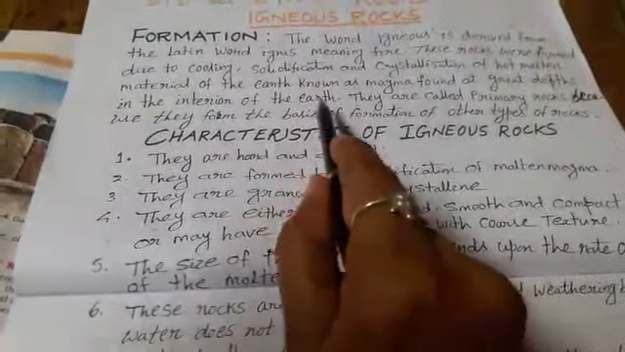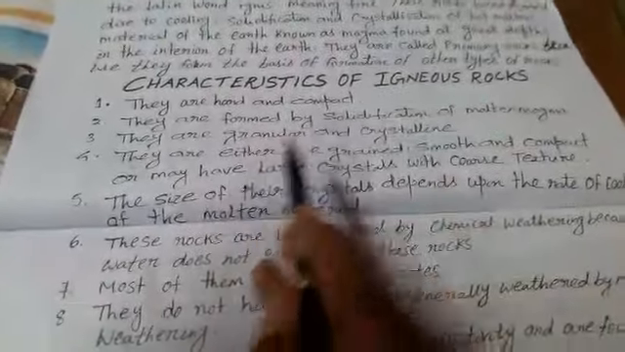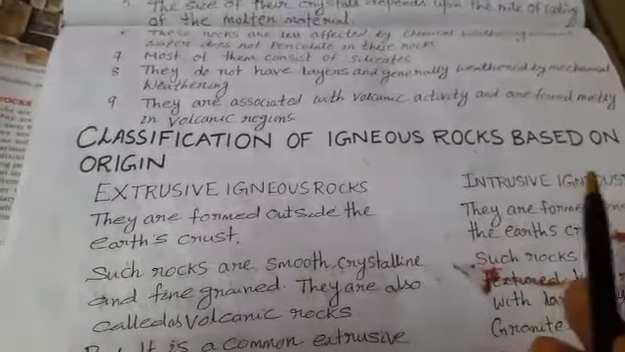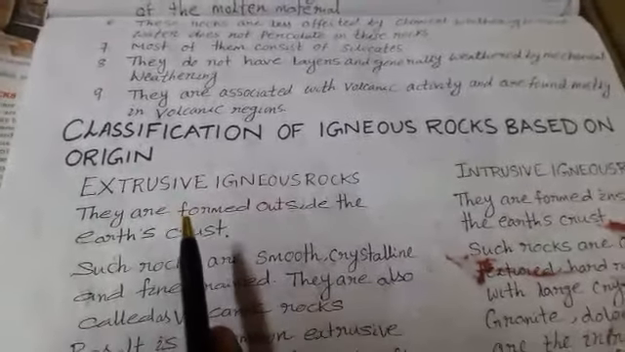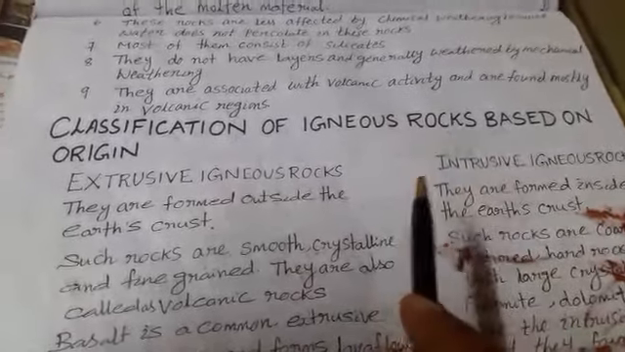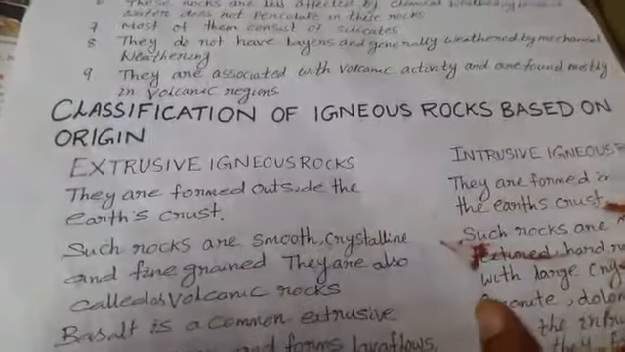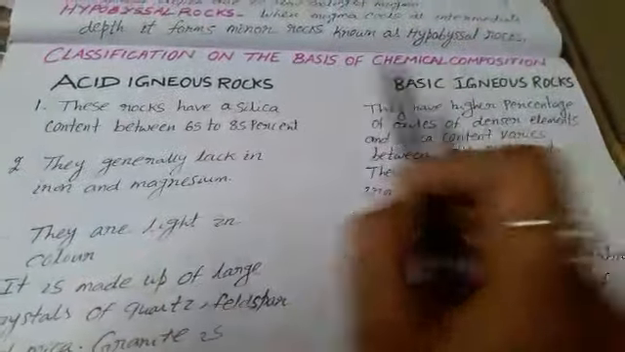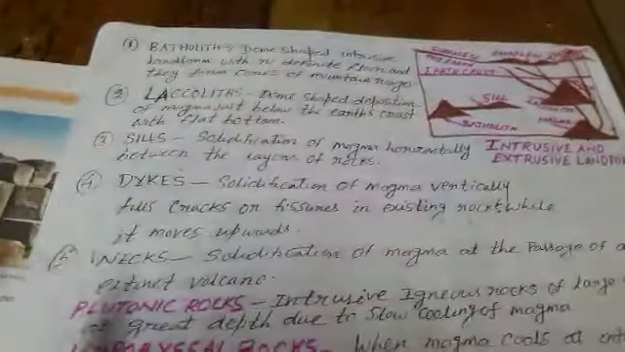Write the formation of igneous rock. What are the characteristics of igneous rocks? How can we classify igneous rock on the basis of origin? First, extrusive igneous rock and intrusive igneous rock. According to the basis of origin, there are two types. On the basis of chemical composition, there are again two types, acid igneous and basic igneous. Name some intrusive landforms.